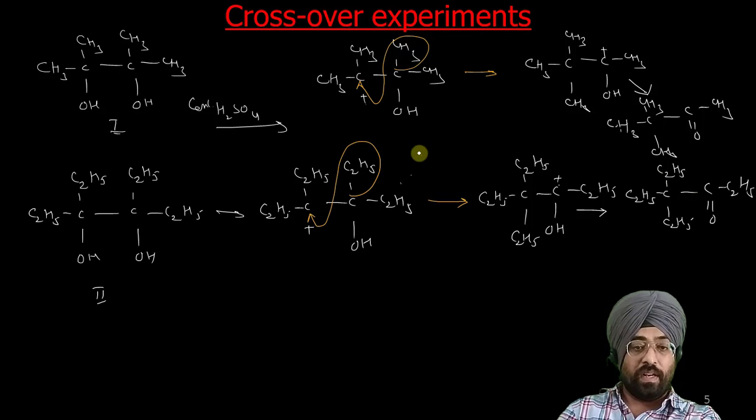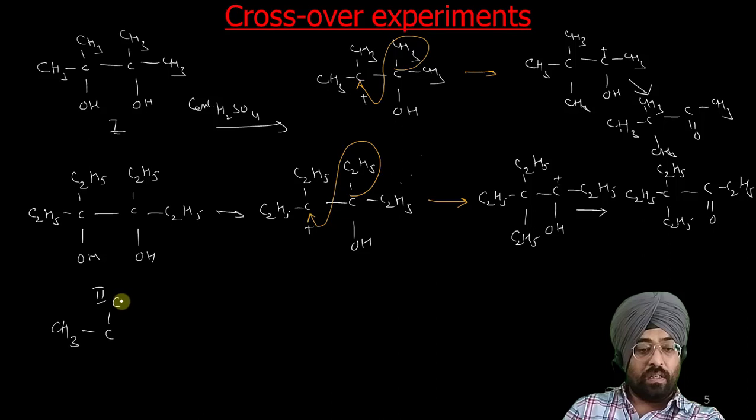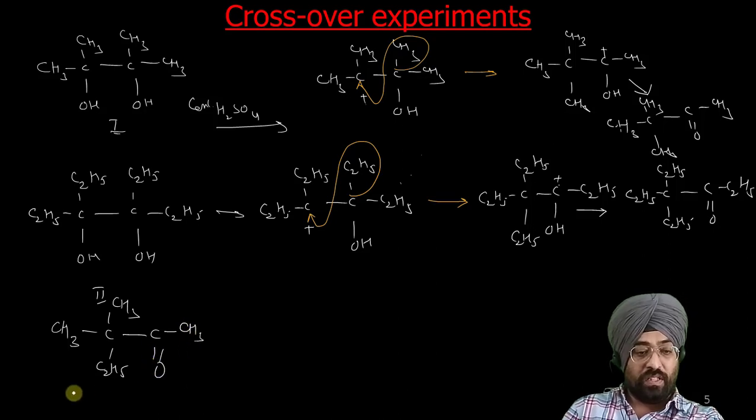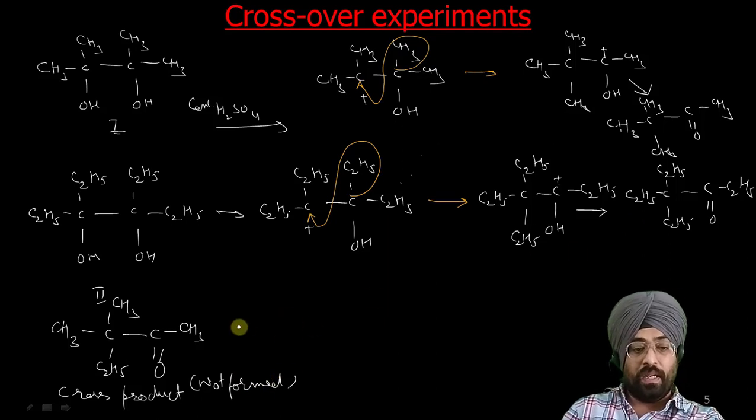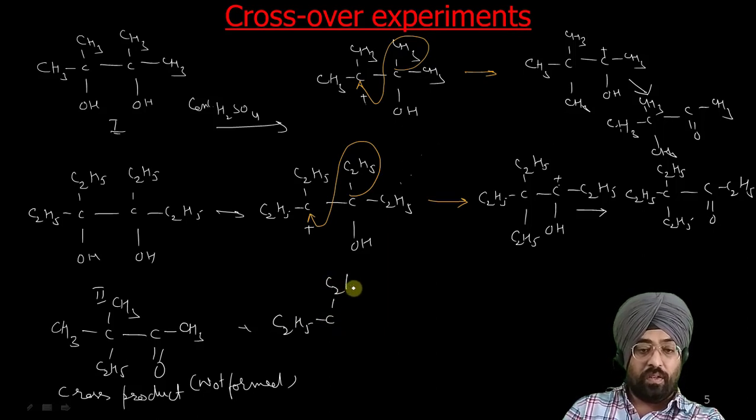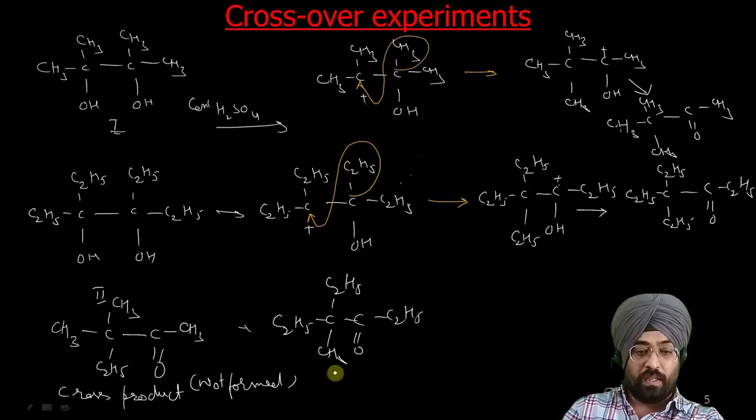Now we don't get the cross product from these two. So what could the cross product be? That product could be CH3, CH3, C2H5, CH3, C double bond O. This is the cross product. We don't get this, not formed. The second cross product can be C2H5, C2H5, CH3, C double bond O, C2H5. This is also a cross product, not formed.